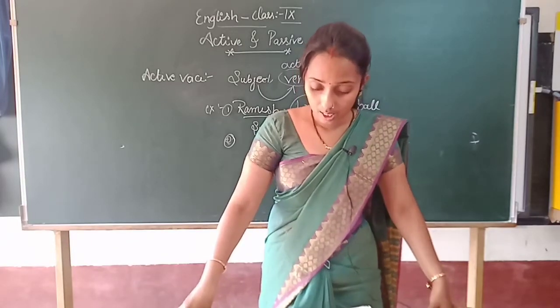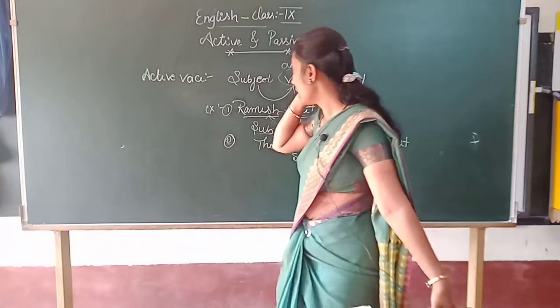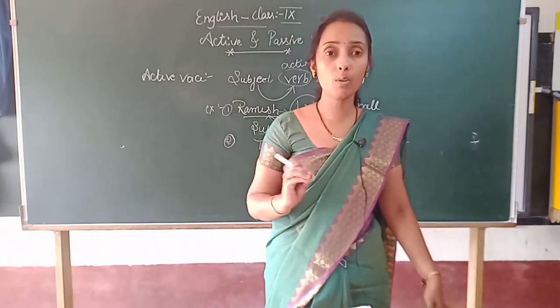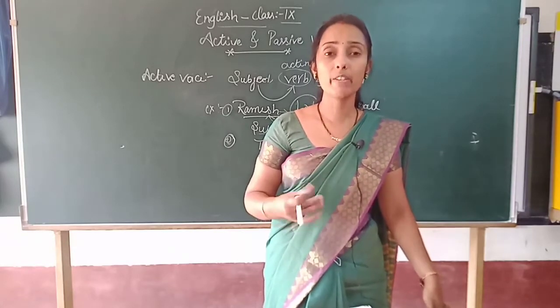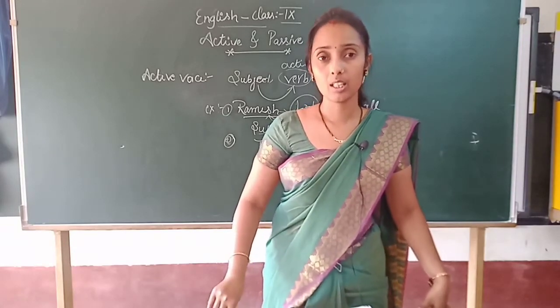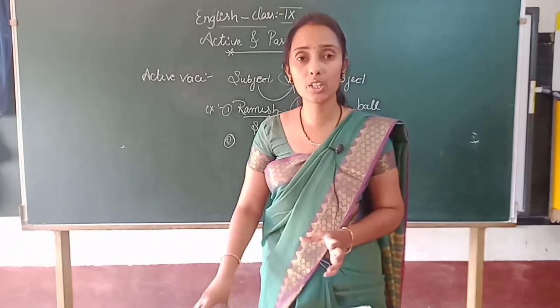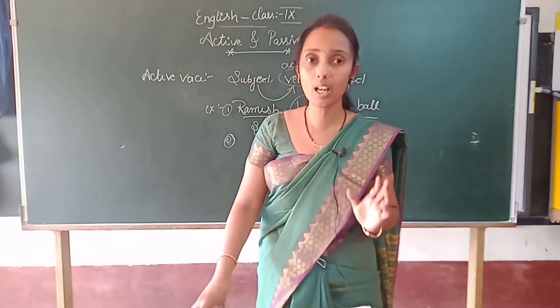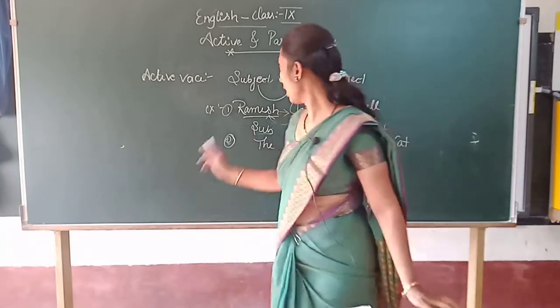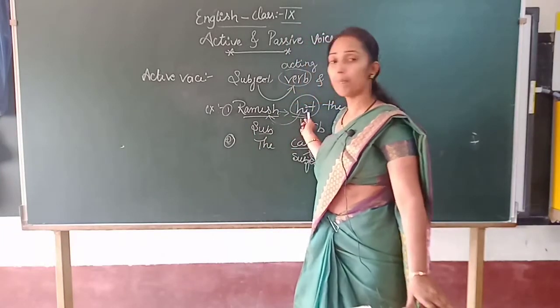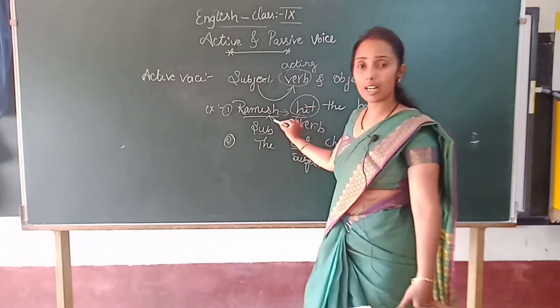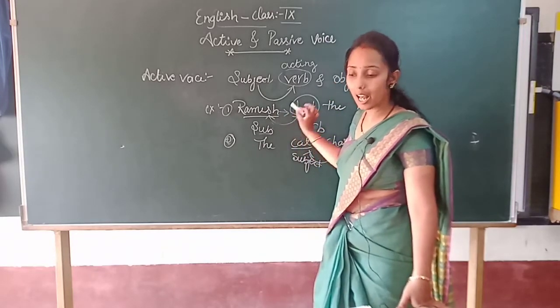Then next, is it clear, children? Active voice. See, active voice is simple. In an active voice, action will be done by the subject. And who was doing the action? What the activity is going on in a sentence, that is important in the active voice. So see here, the verb presents the action, and who was doing that action? That was done by the subject. That is the active voice.